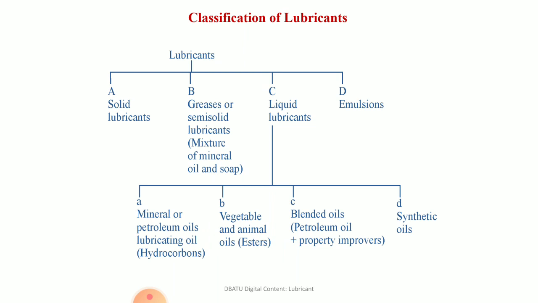The most commonly used lubricant is liquid lubricant. This is again divided in four types: mineral or petroleum oil, which are known as lubricating oils, vegetable and animal oils, blended oils, and synthetic oils.